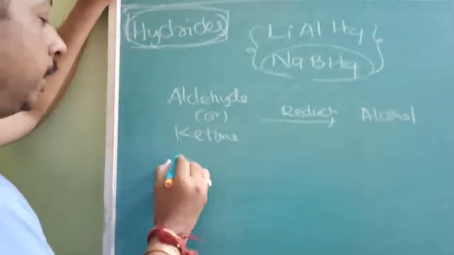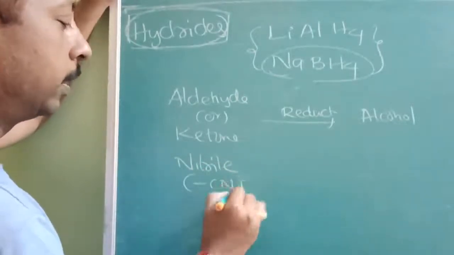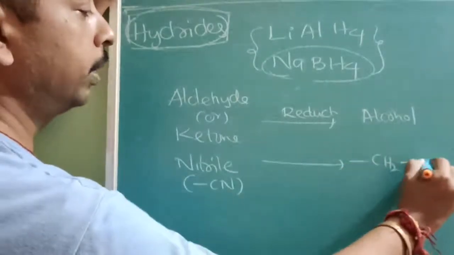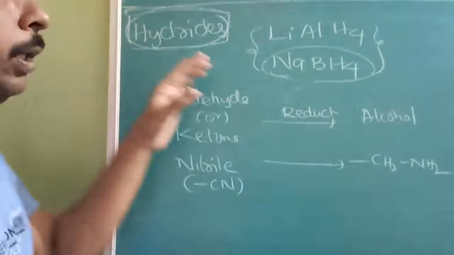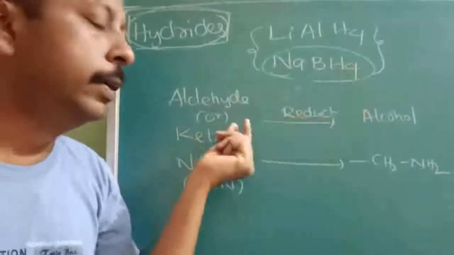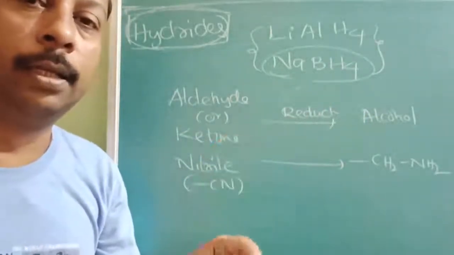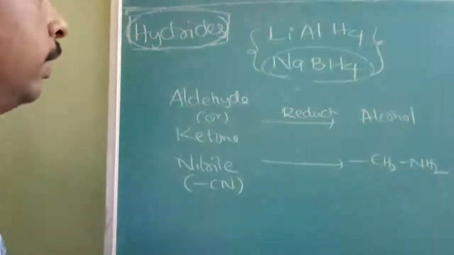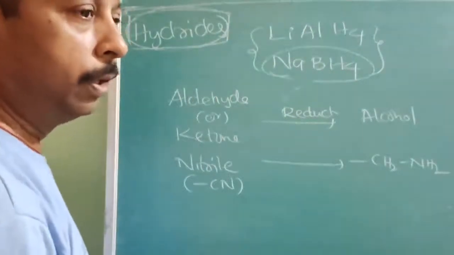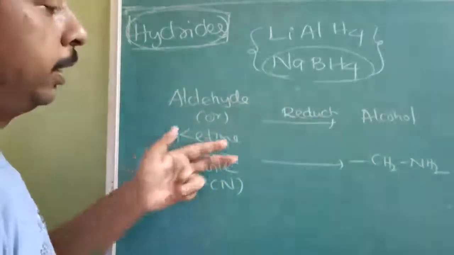A nitrile (IUPAC name; cyanide is the common name) on reduction is converted to CH2NH2, that is amines. We are going to study the mechanism later, where electron migration takes place. For the time being, complex hydrides are good reducing agents used in organic reactions like reduction of aldehyde or ketone to alcohol and nitrile to amine.